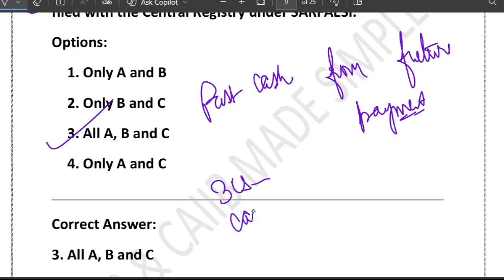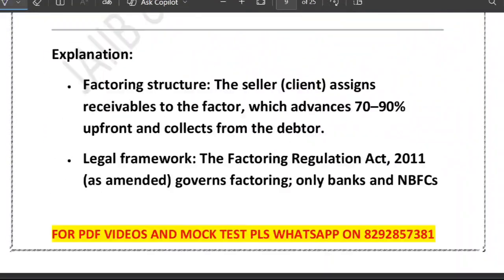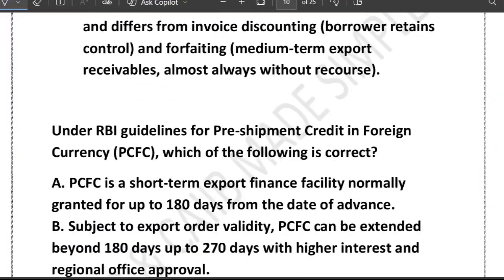The 3 C's: the first C means cash now. Cash now means sell the receivable, right? The second C stands for compliance. Compliance means registered assignment. And the third C stands for certified factor only, which can be a bank or NBFC, right? So factoring means you sell the invoice to a factor at a discount, the factor collects, governed by the Factoring Regulation Act 2011. Only RBI registered factors are allowed, and the assignment must be filed with the central registry. All are correct. Now let's look at the next question.